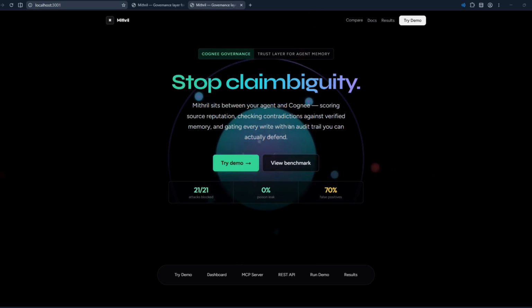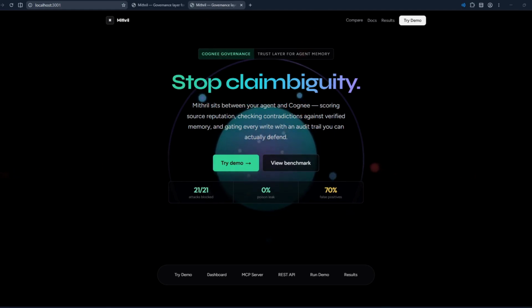Imagine a research workflow where multiple agents are working across the Cognee memory graph. One agent verifies a billing policy, for example, refunds above $1,000 require manager approval. Later, another agent returns with a bad claim, such as refunds of any amount can be approved automatically. Without Mithril, the poisoned update could enter the shared memory, and every future agent would waste tokens reasoning from corrupted context. With Mithril, the second claim is checked against verified memory before it is stored.